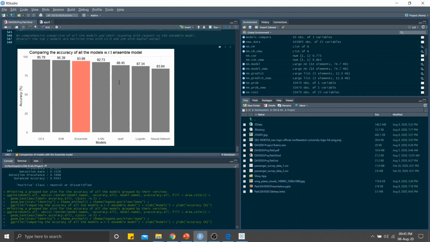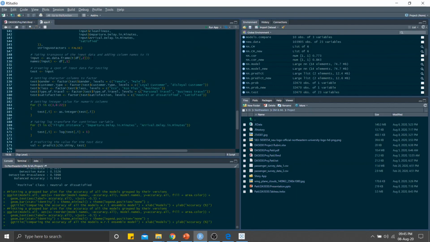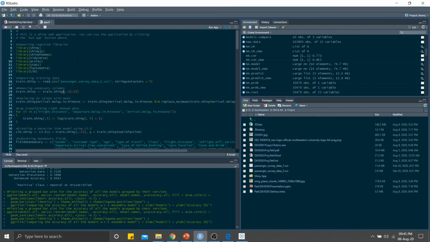After the model implementation, I went on and created an RShiny app. So you can see over here there is an RShiny app. So this is the app. I will just give you a quick overview of the app before running it. First of all, the app basically mimics a passenger survey form which you can fill in, and when you click the submit button, it will give you the prediction in real time whether the passenger was satisfied or dissatisfied by the airline.